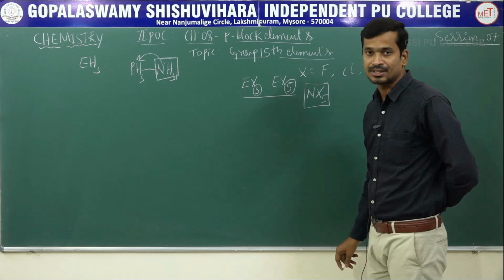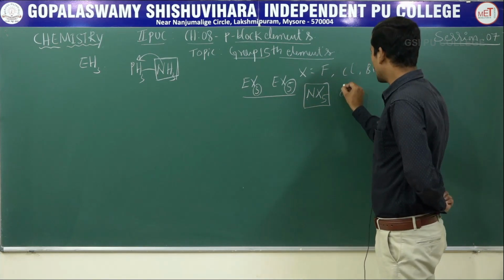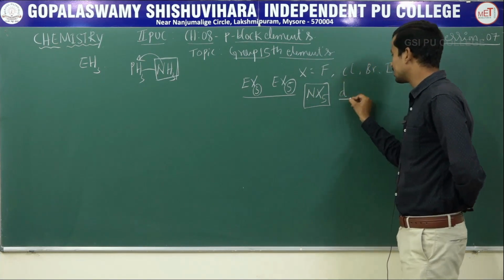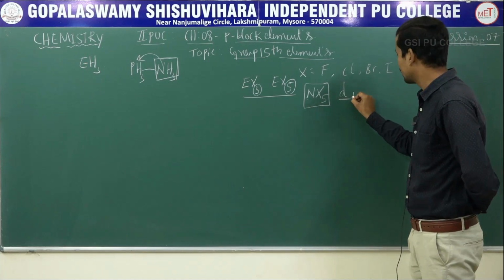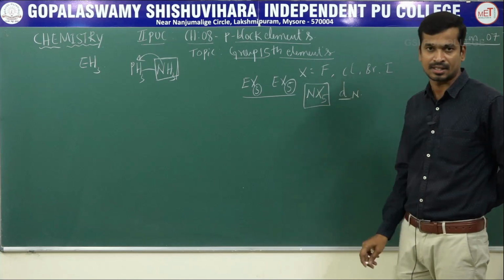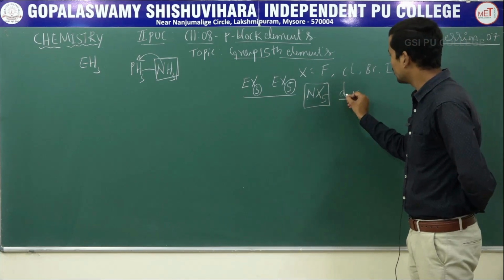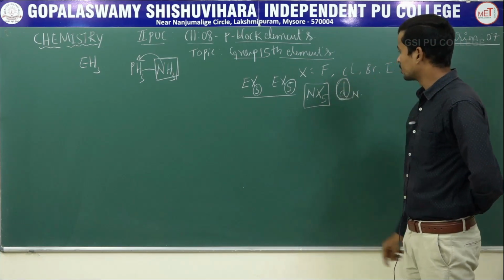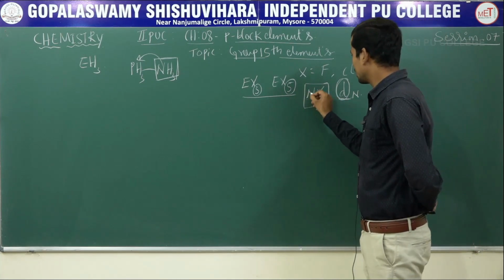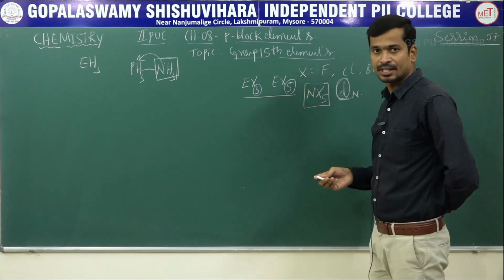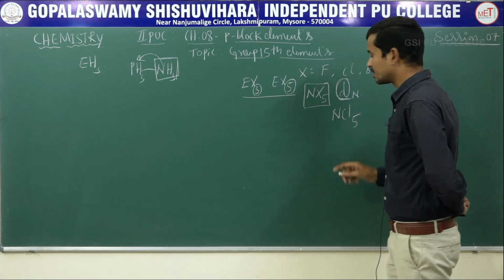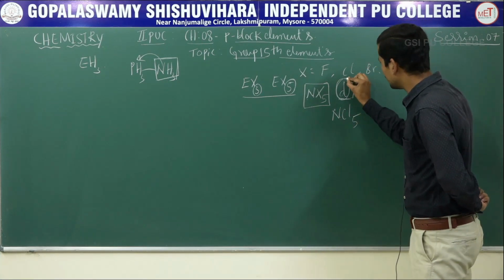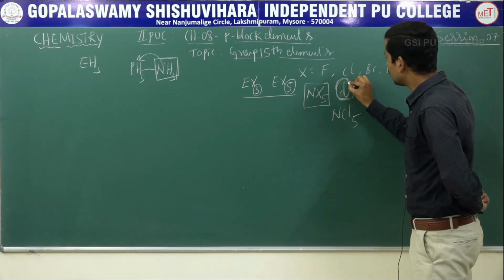Give reason. What is the reason? Due to absence of d orbital in the valence shell. I already explained this in the anomalous behavior of nitrogen. Suppose in your exam, give reason: NCl5 is less stable or NCl5 does not form. Due to absence of d orbital in the valence shell.